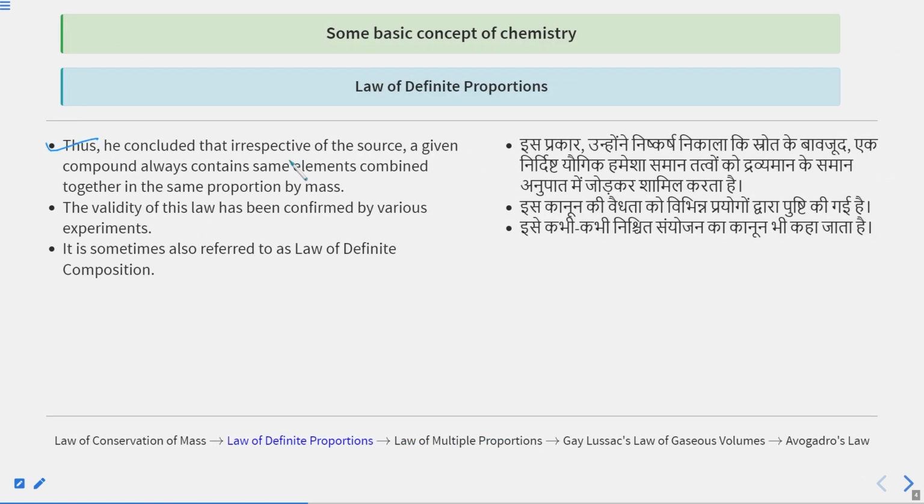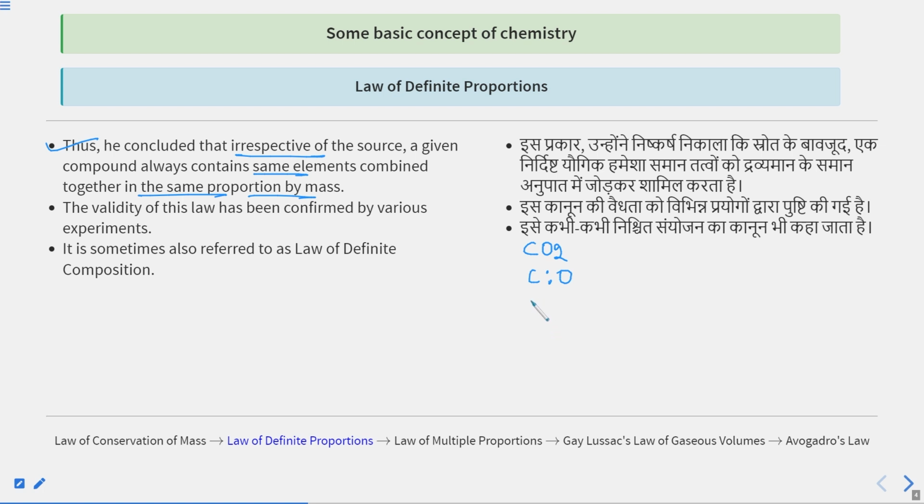He concluded that irrespective of the source, a given compound always contains the same elements combined together in the same proportion by mass. For example, take CO2 and the mass ratio of carbon to oxygen.